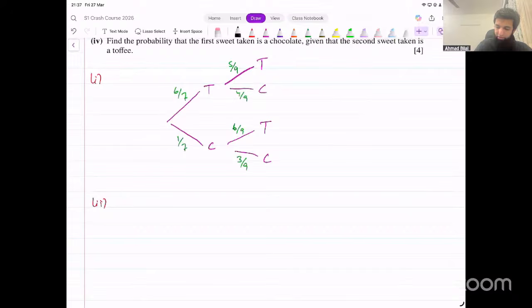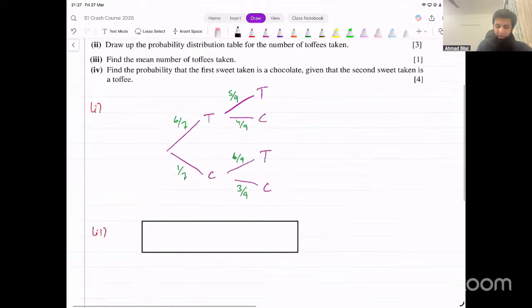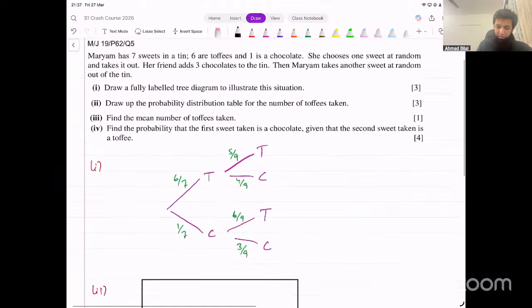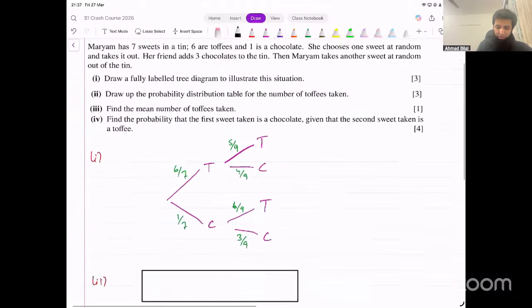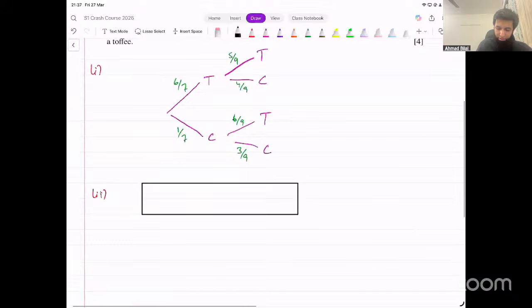So we could say we have a table like this. Have they used any variable there? No. Let's call this variable x, or you could also call this t if you want, number of toffees. I'm representing number of toffees by x. Okay, so now there are 3 possible values of x, 0, 1, or 2.